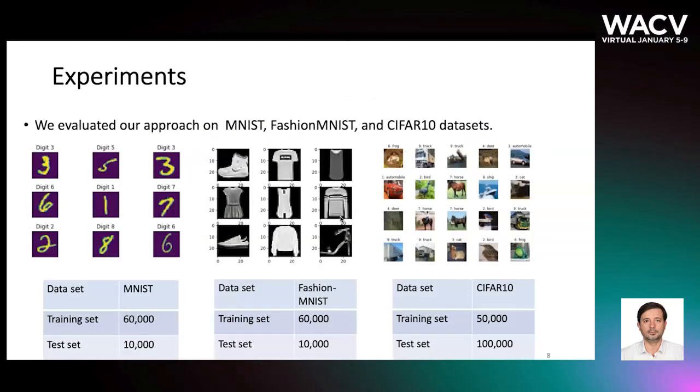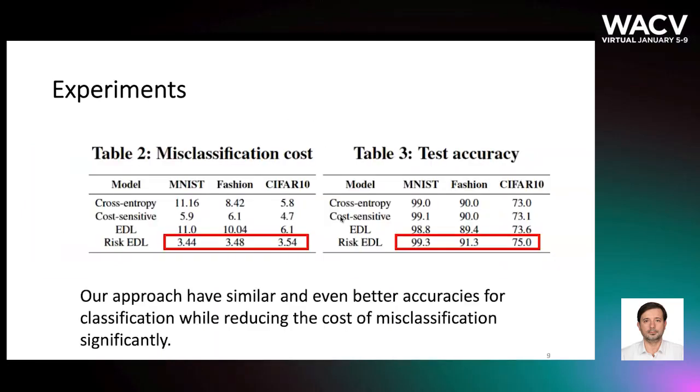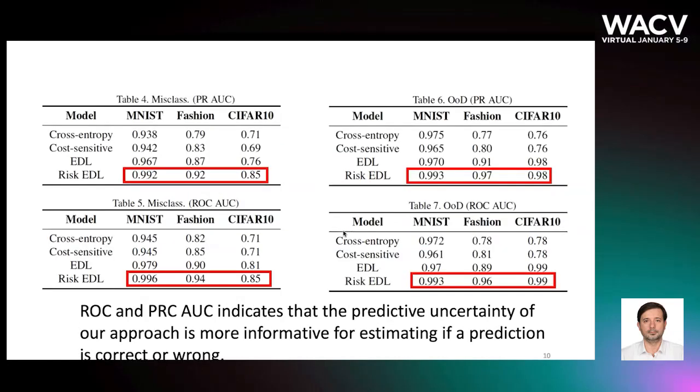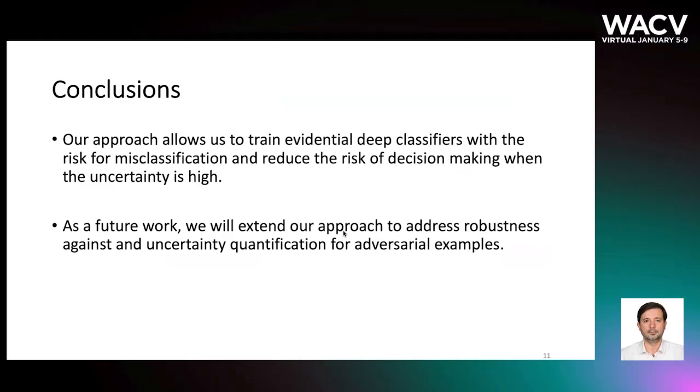We evaluate our approach using 3 datasets: MNIST, Fashion MNIST, and CIFAR-10. Our experiments indicate that our approach has similar or even better classification accuracies while reducing the cost of misclassification significantly. We also consider the ROC and precision-recall curves to estimate how calibrated our uncertainties are. And this indicates that the predictive uncertainty of our approach is more informative for testing if a prediction is correct or wrong. Our approach allows us to train evidential classifiers with the risk of misclassification and reduce the risk of decision making when the uncertainty is high.